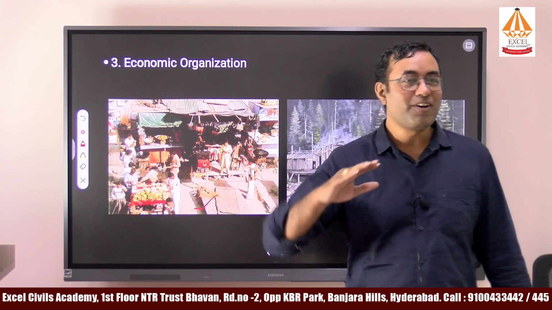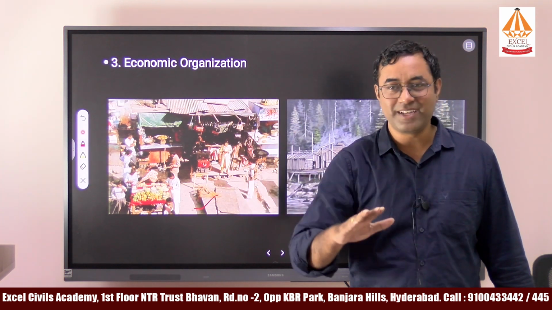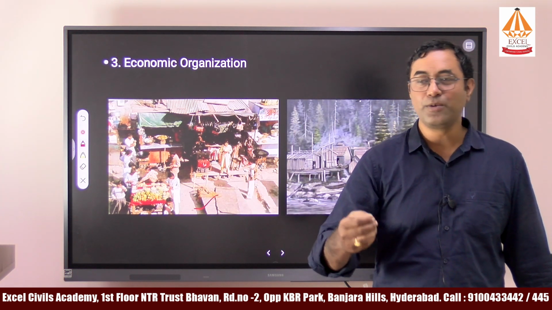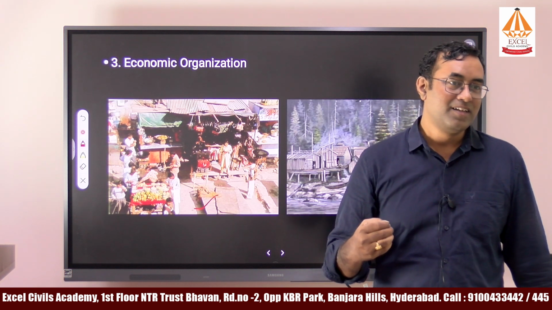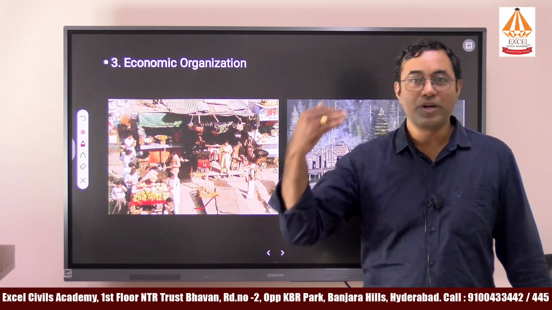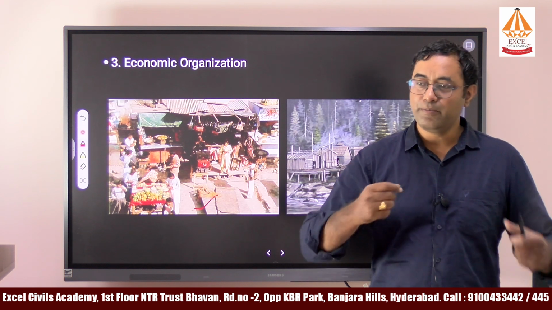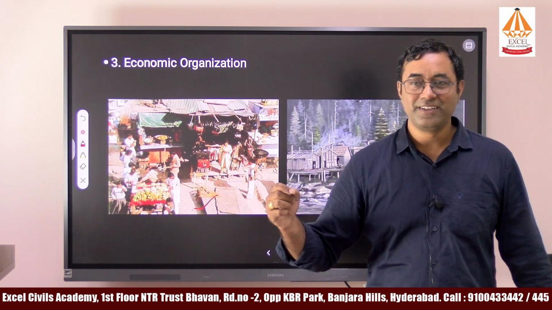Okay, so he is far ahead of his times. He introduced a token currency. The problem with the token currency is that, like the RBI today, there was no regulatory authority at that time. So what happened? Everyone started minting money.